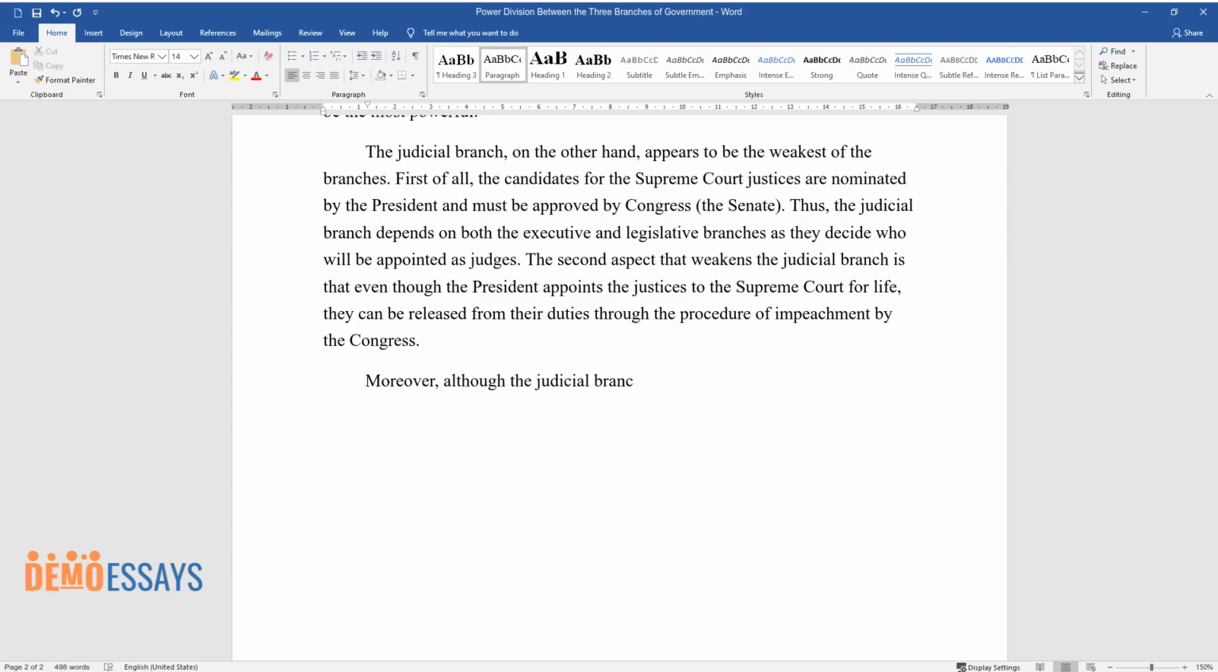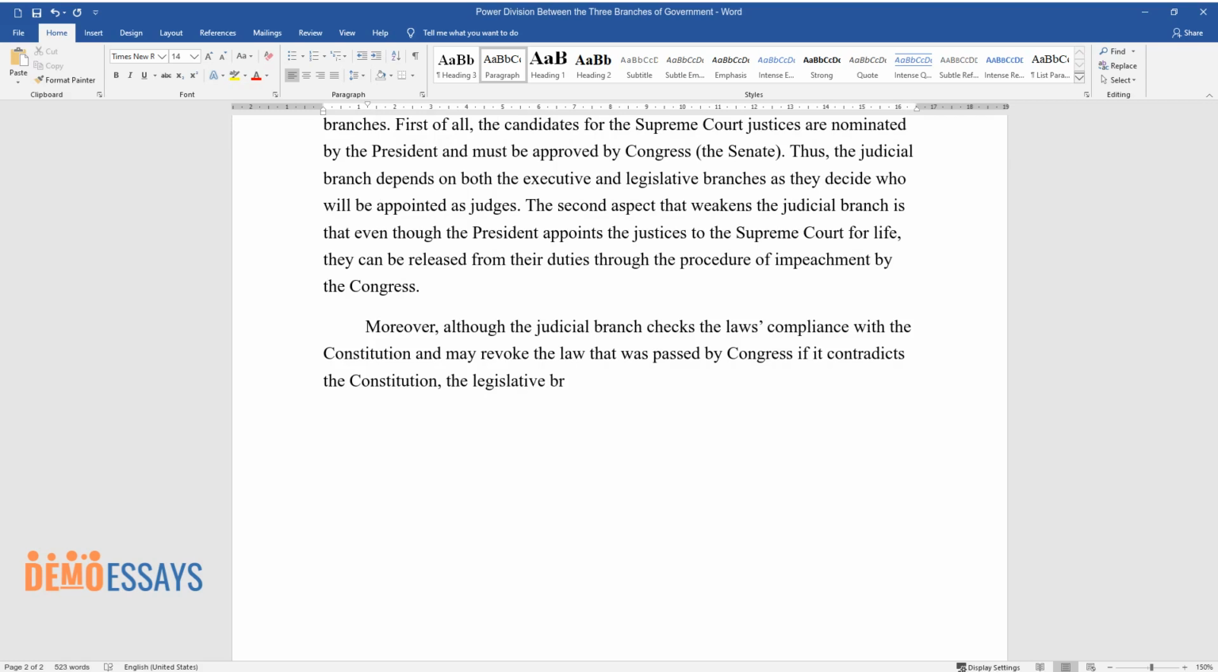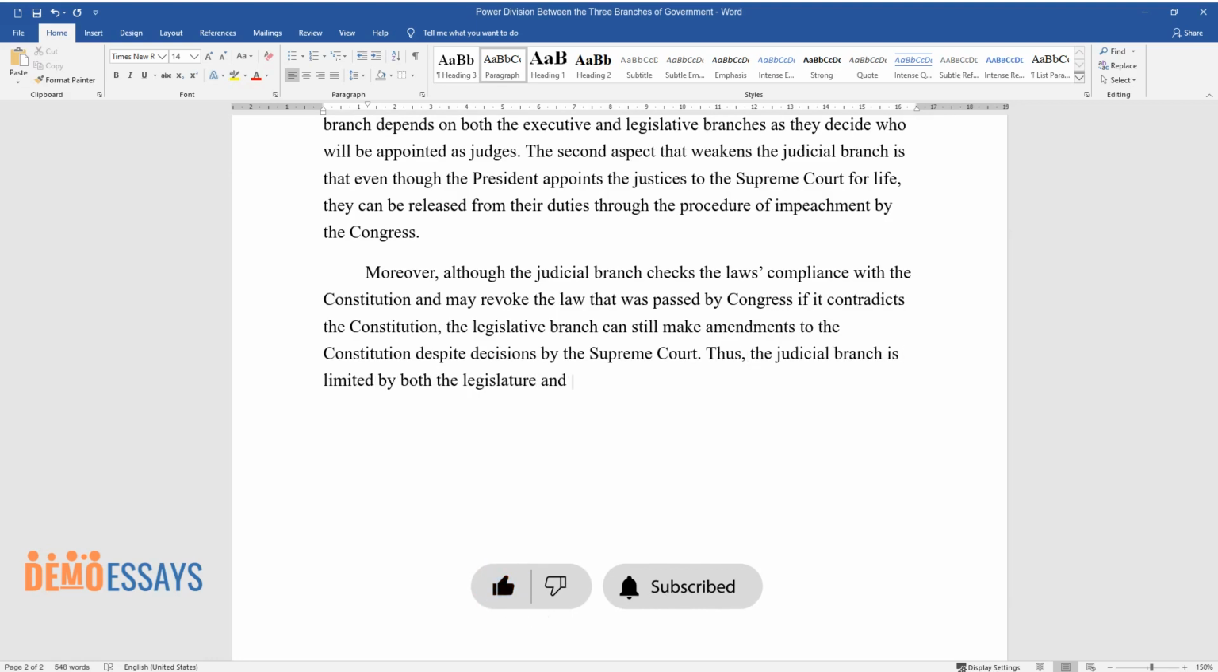Moreover, although the judicial branch checks the law's compliance with the Constitution and may revoke the law that was passed by Congress if it contradicts the Constitution, the legislative branch can still make amendments to the Constitution despite decisions by the Supreme Court. Thus, the judicial branch is limited by both the legislature and the President.